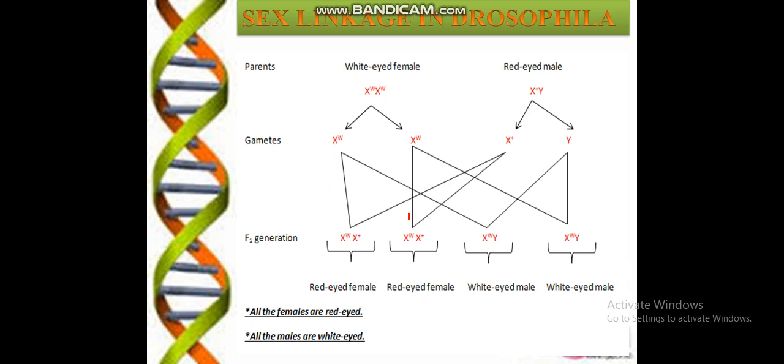You can make the cross like this one, or you can use the Punnett square method. Here you will see the red-eyed female, because she is the carrier one, again this one is red-eyed but the carrier one, while here is the male, because this w indicates white-eyed, and the X will be donated to these two sons or these two boys. So both will get white-eyed male. They are getting the X chromosome from their mother. So all the females will be red-eyed and all the males will be white-eyed.